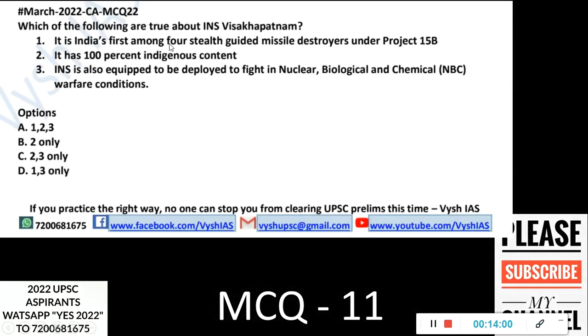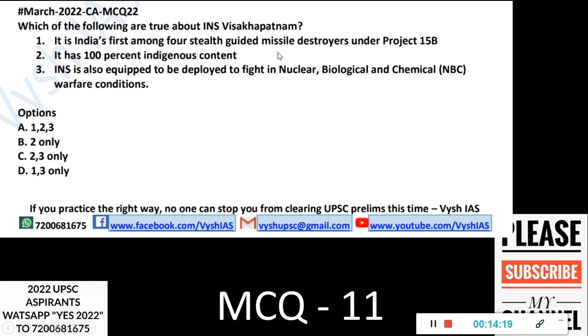Which of the following are true about INS Vishakhapatnam? It is India's first among 4 stealth-guided missile destroyers under Project 15B. It has 100% indigenous content. INS is also equipped to be deployed to fight in nuclear, biological, and chemical warfare conditions.